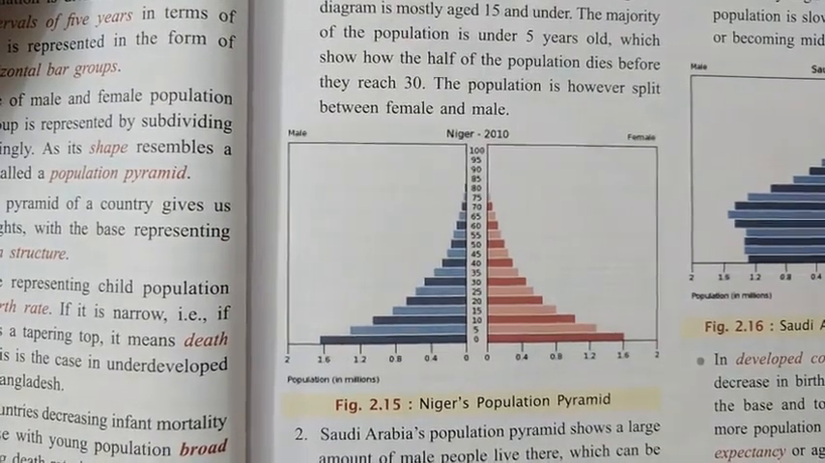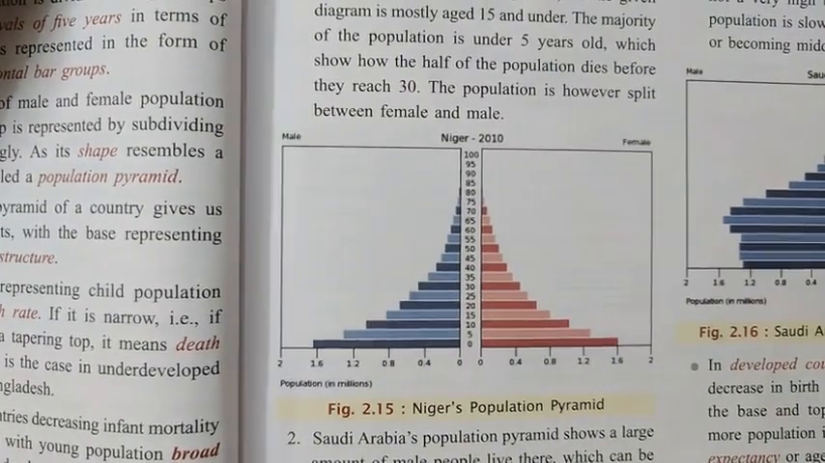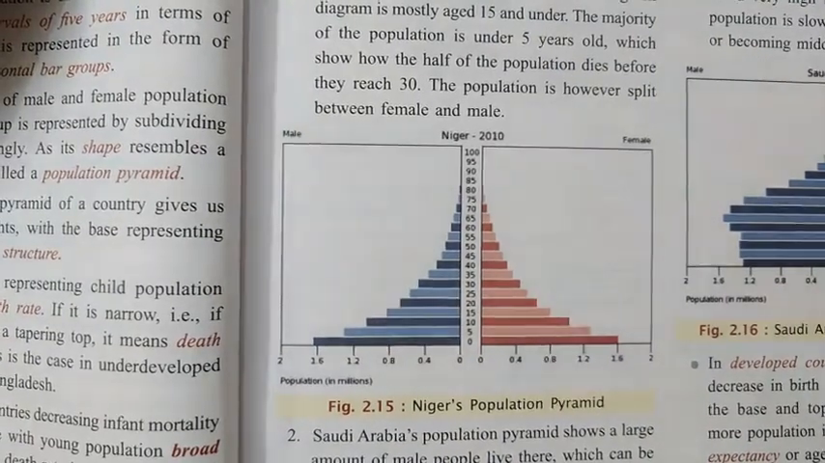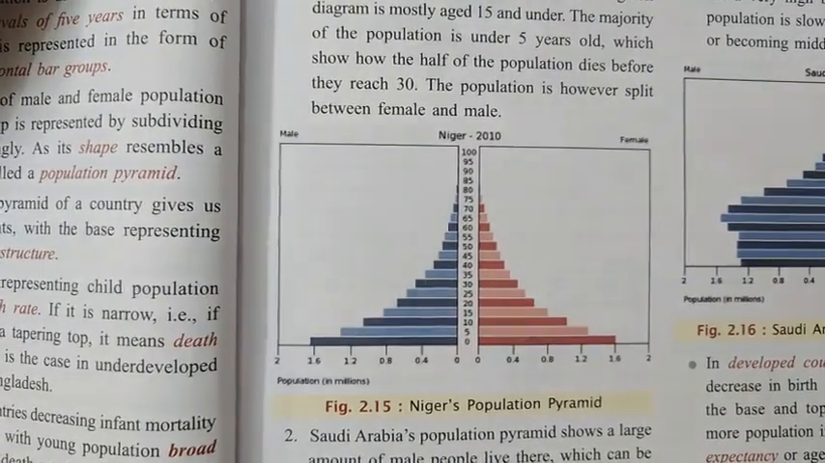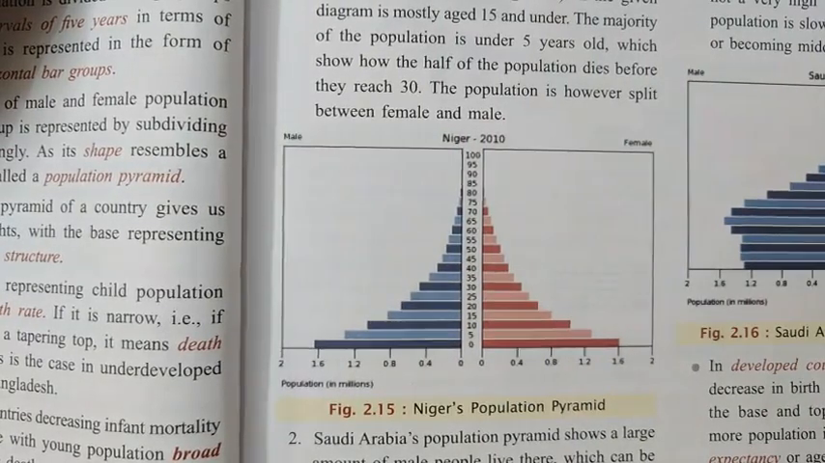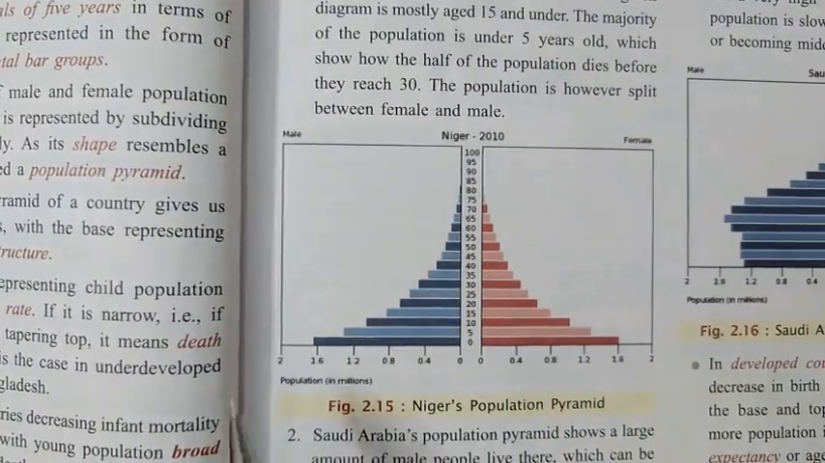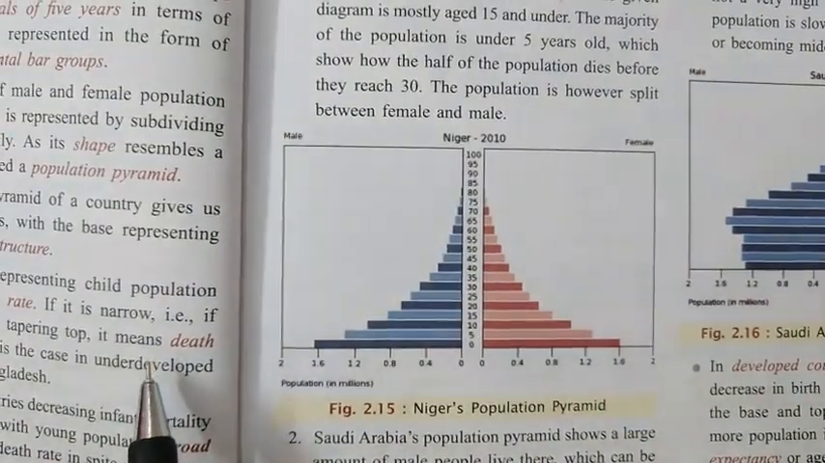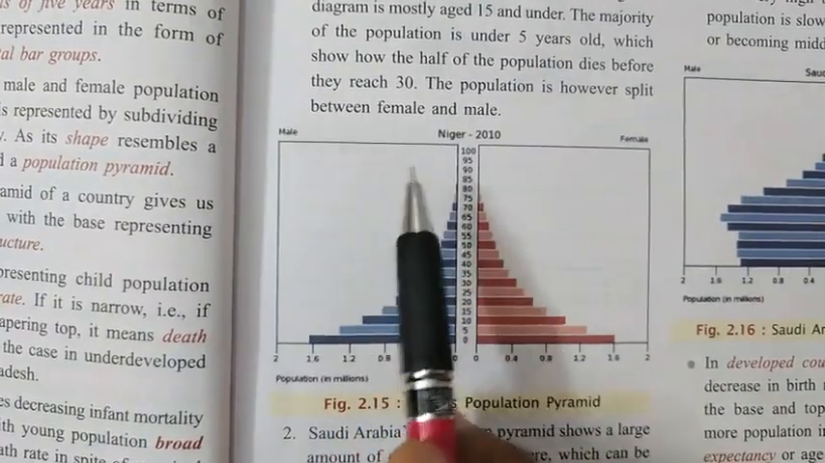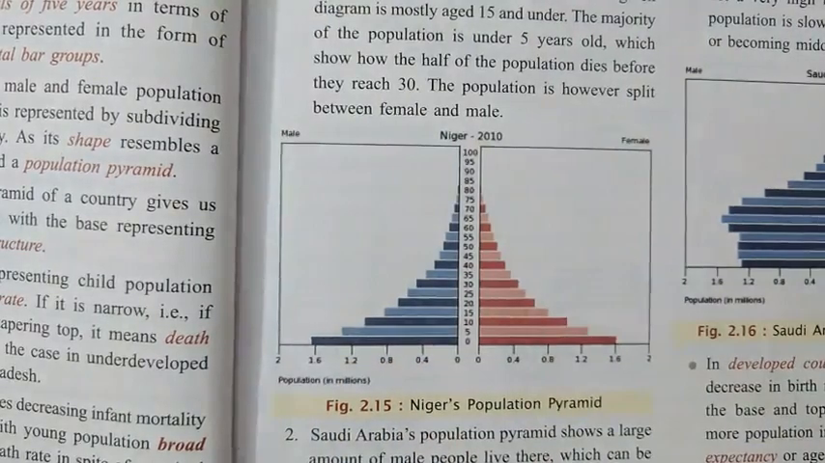Now all these things show what? The development in this country, Niger, is very slow, because now we can't keep any country in the group of undeveloped countries, but actually Niger can be kept in this group. So here we can say that the development in Niger is very slow.